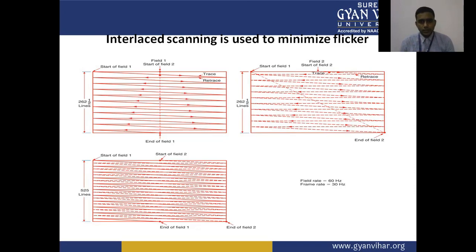In the second field, we understand the complete vertical scanning process. The third window shows how the complete 525 lines are scanned. So the field rate is 60 Hz and the frame rate is 30 Hz.